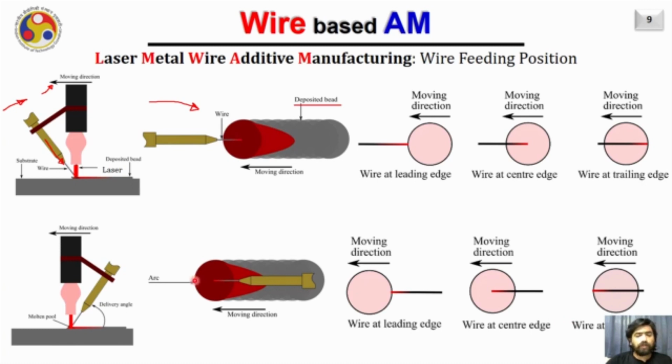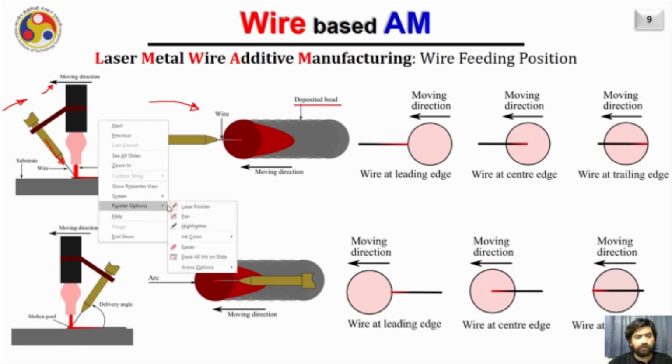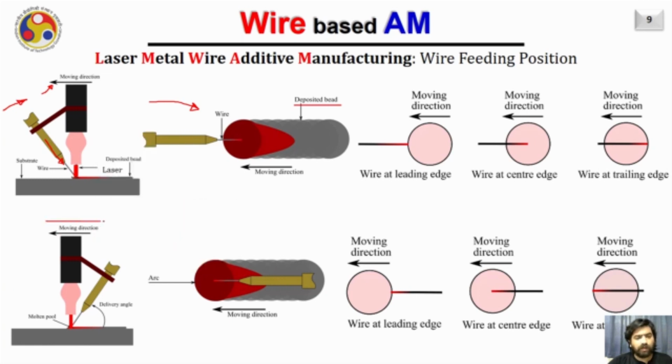Now assume that the wire is melting at the trailing edge and we are following the back feeding condition. Suddenly, due to the deposition direction change when we are depositing on a substrate, the moving direction has become like this, right? Suddenly, instead of going in this direction, we are now going in this direction. Then it will become what? It will become front feeding. Suddenly, from back feeding, it will change to the front feeding mechanism.